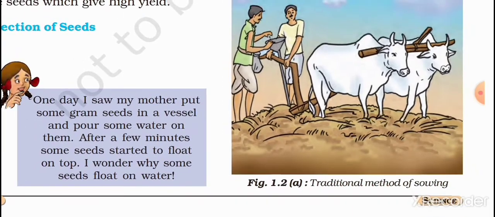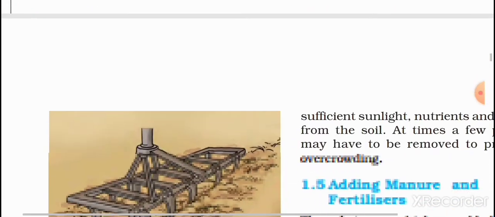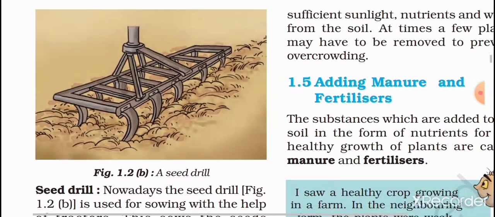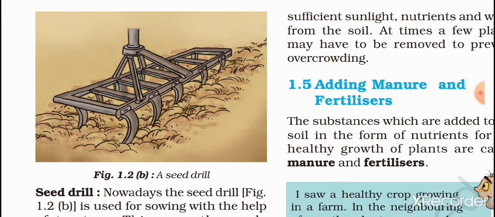Using bullocks or cows, they sow the seeds. Nowadays a seed drill machine is used. Because of this we can maintain the distance between the seeds and they grow properly.